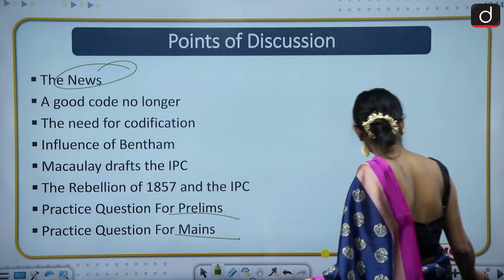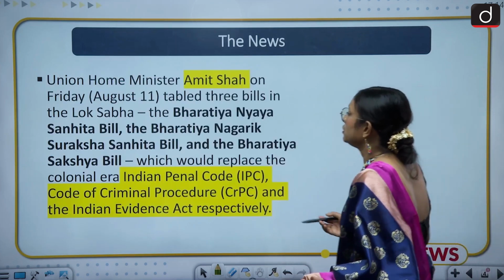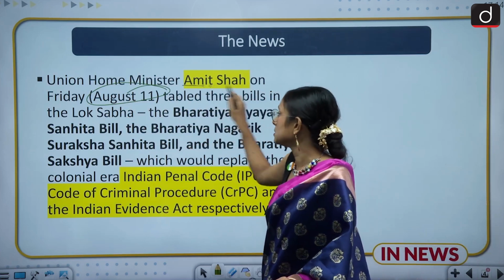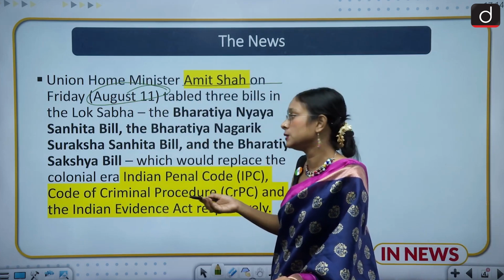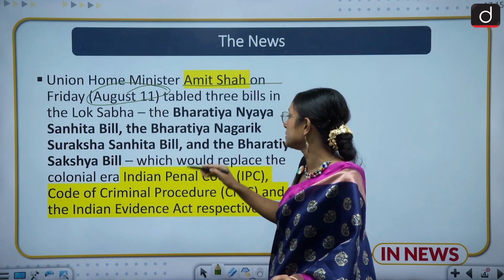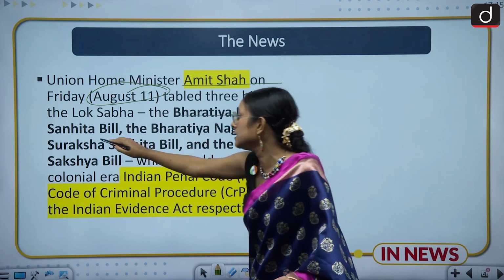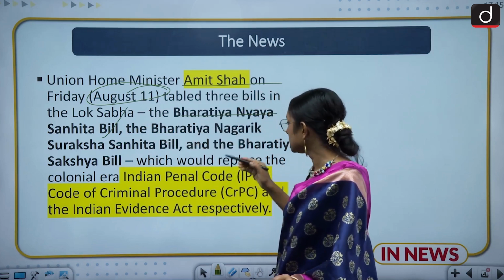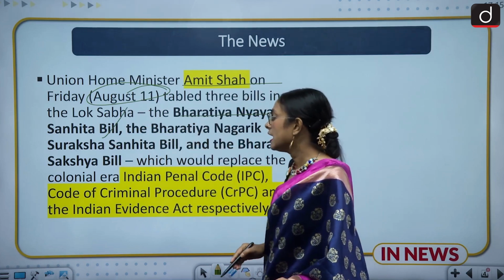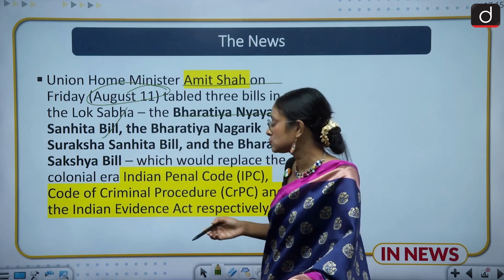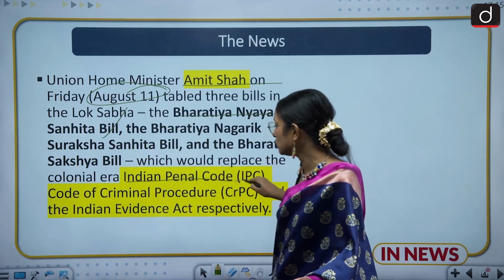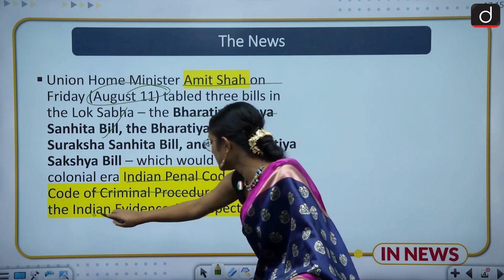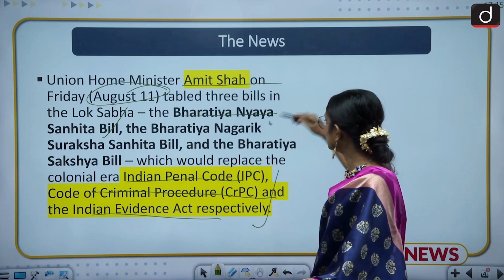Moving to the news part. We all know that on August 11, Union Home Minister Amit Shah tabled 3 kinds of bill. And what are the names of the bills? The name of the first bill is the Bharatiya Nyaya Sanhita Bill. The second is the Bharatiya Nagarik Suraksha Sanhita Bill. And the third is the Bharatiya Sakshya Bill. And which bills will they replace? They will replace the Indian Penal Code, the second is the Code of Criminal Procedure, and the Indian Evidence Act.